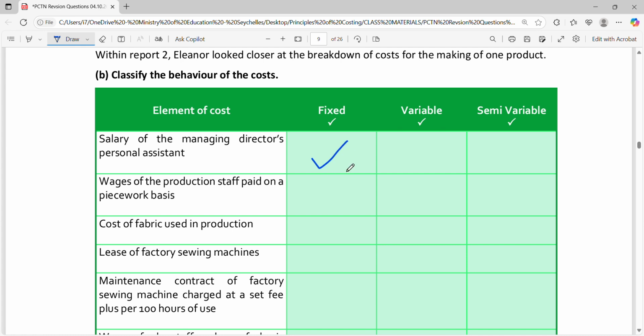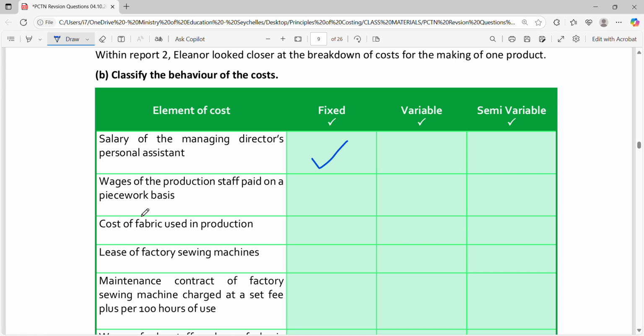Remember, a fixed cost is a cost that remains constant regardless of the level of production. You'll see most of these definitions are based on the total cost. So the total fixed cost is a cost that remains the same regardless of the change in the level of production. Whereas variable cost is a cost that changes when you change the level of production, the level of output, the number of units or the amount of service that you're providing. Okay, that is what a variable cost is. A semi-variable cost is a cost that has both the element of the fixed and the variable cost.